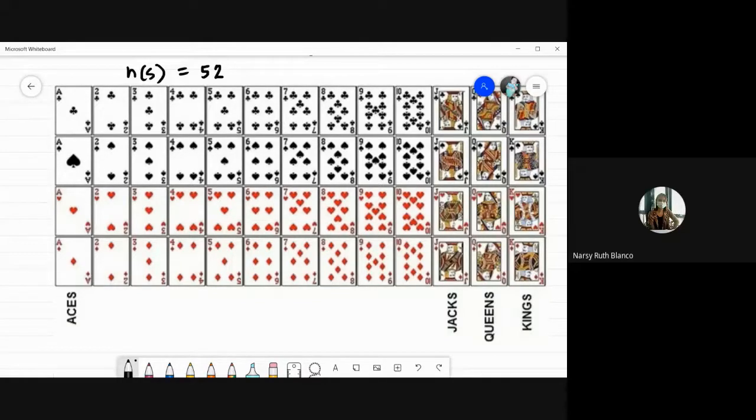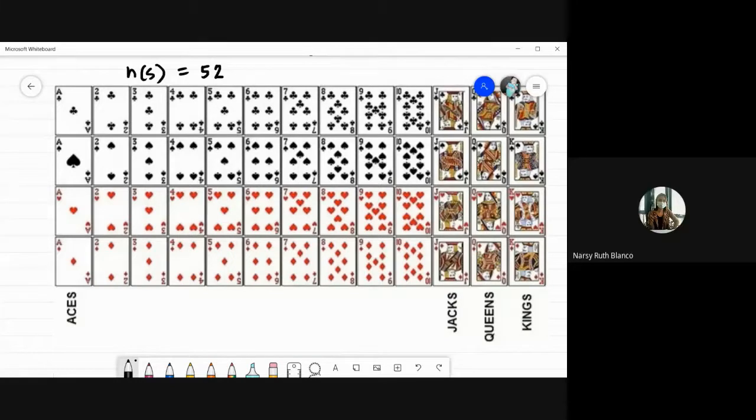So, aralin natin itong mga cards natin. We actually have aces. Ito yung mga common na pangalan sa mga cards. So may aces, we have jacks, queens, kings. Sila yung mga non-numerical cards. So hindi numbers na nakalagay sa kanila. Letter cards sila.